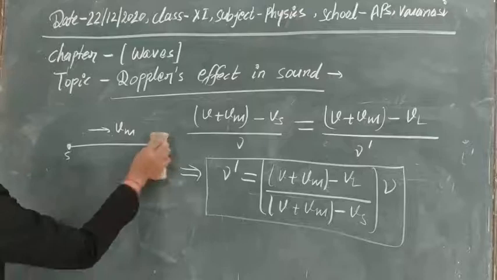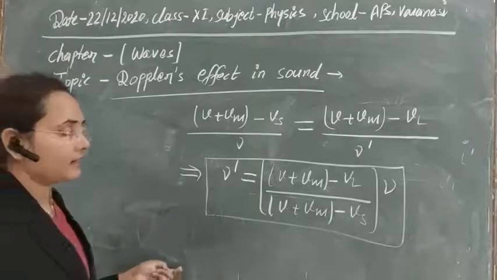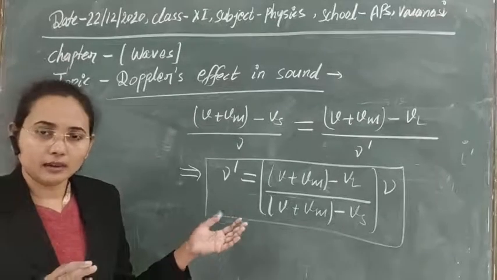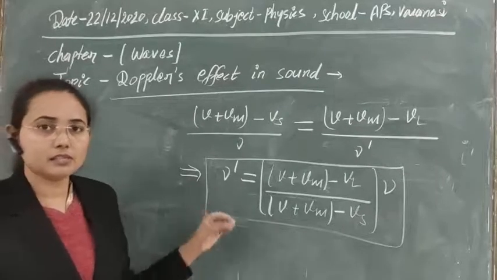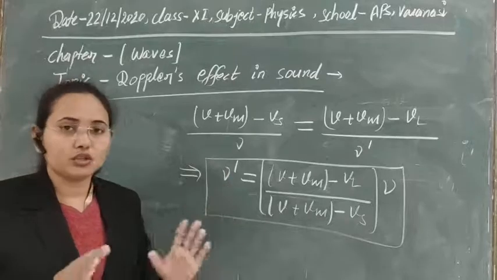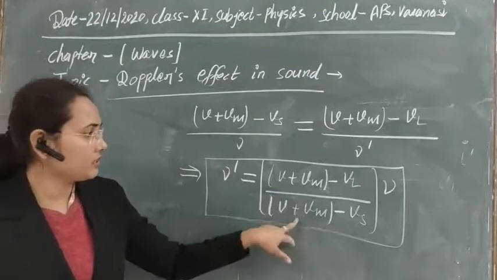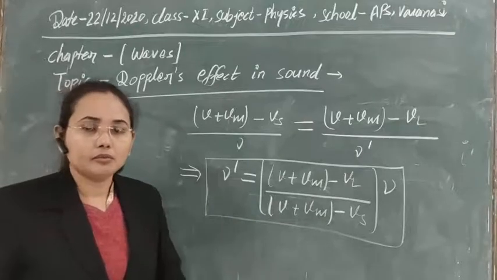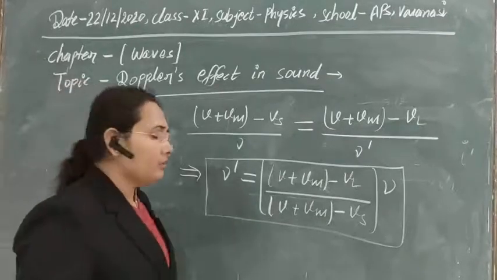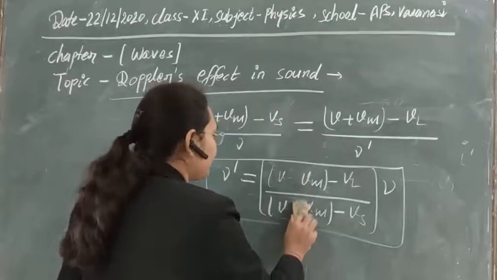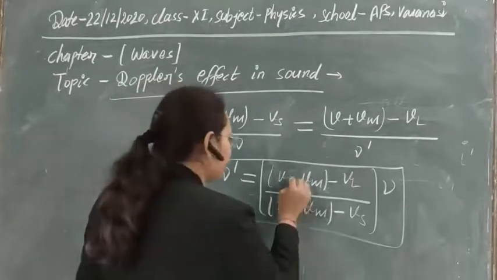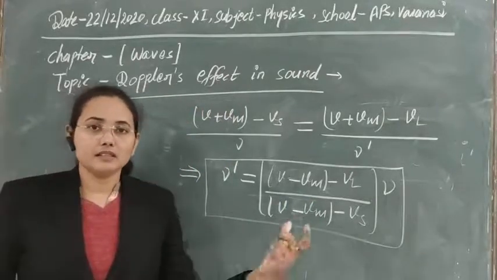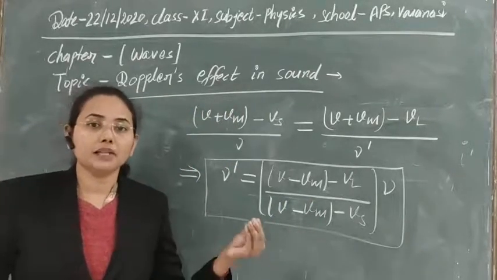So the first condition is that if the velocity of the medium is approaching the listener, meaning it is moving from source to listener, then it will be positive, and that is the case we have already derived. And if it is moving in just the opposite direction, from listener to source, then it will be negative. So this is the sign convention that you can take whenever the direction of the medium is changing.